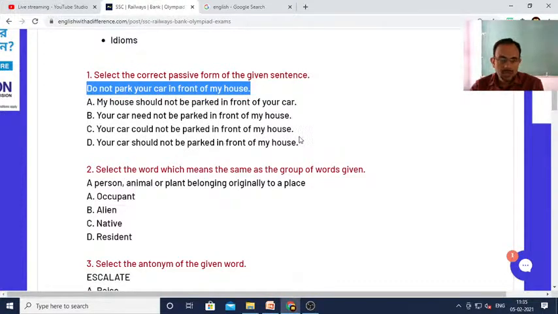So, what according to you should be the answer? Please tell me quickly. What do you think should be the answer of the question? Out of these four alternatives, please let me know which one do you think is the correct answer.